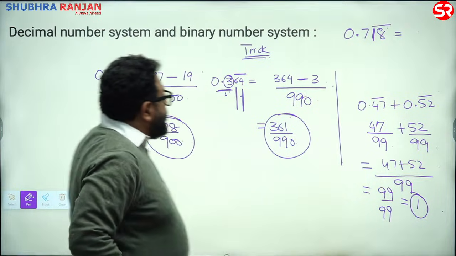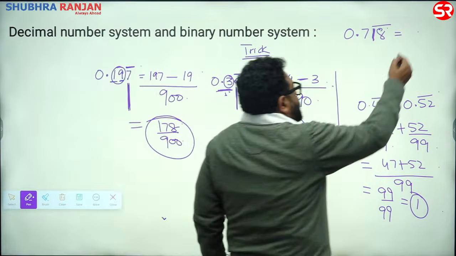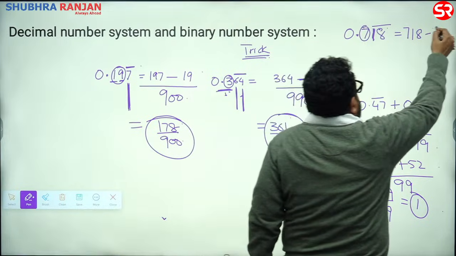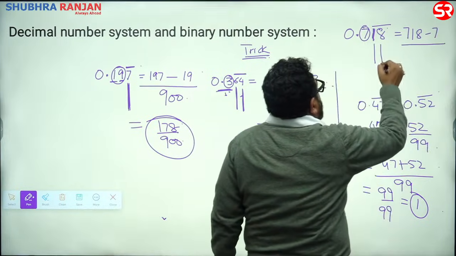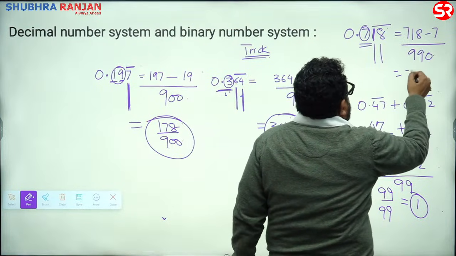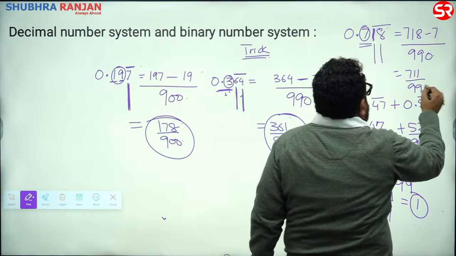All right, see this. It is 718 minus the number without bar is 7. As many bars, as many nines. Without bar, 0. 711 by 990.